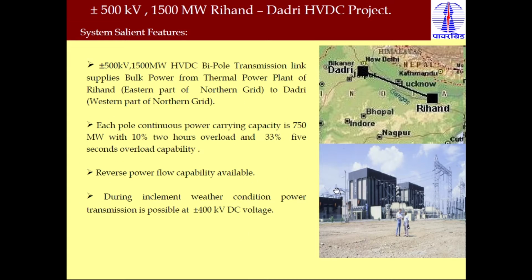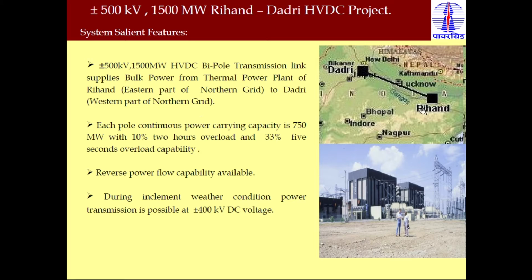Then what are the salient features of this system? You can also see here in the map, the Rihand is here and Dadri is here near Delhi. Now this is a plus or minus 500 kV, 1500 megawatt HVDC bipolar transmission link that supplies bulk power, because it transmits 1500 megawatts, which is in the category of bulk power transmission, from the eastern region of the North Grid to Dadri, which is the western region of the North Grid.